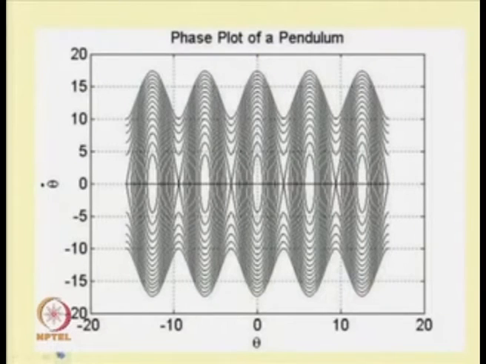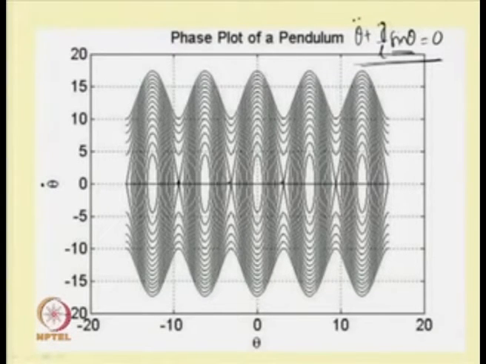Similarly, take another example, a simple pendulum. In the case of the simple pendulum, the equation can be written in this form: theta double dot plus g by L sin theta. One can expand sin theta, taking higher order terms into account, so that this is equal to 0. By plotting the phase portrait one can clearly observe that in between these saddle points there exist an infinite number of periodic solutions. These periodic solutions depend on the initial condition. By changing the initial condition one can have a different periodic solution.